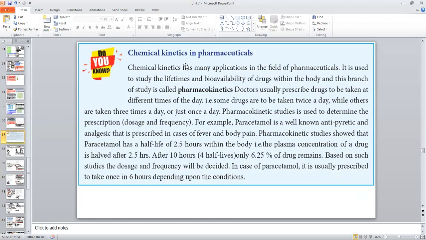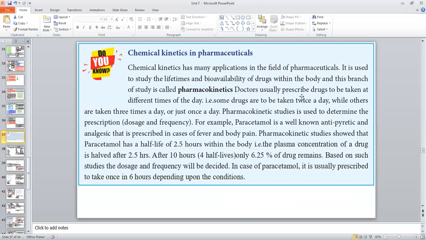Then, chemical kinetics in pharmaceuticals. Chemical kinetics has many applications in the field of pharmaceuticals. It is used to study the lifetime and bioavailability of drugs within the body, and this branch of study is called pharmacokinetics.